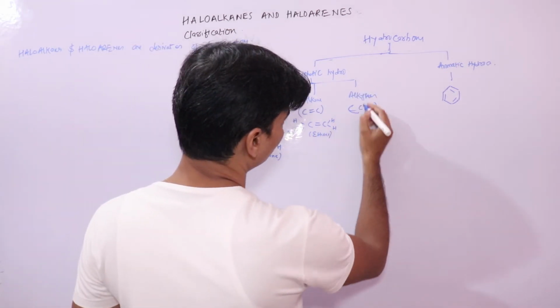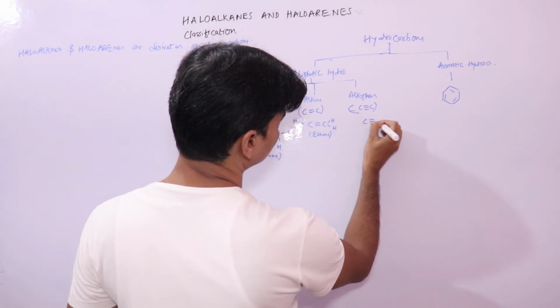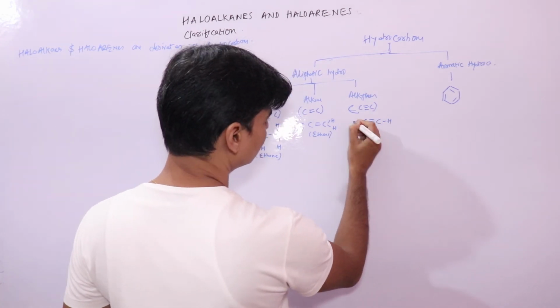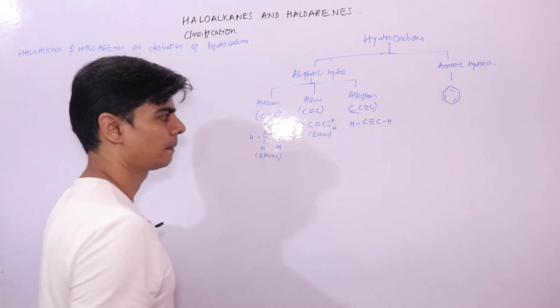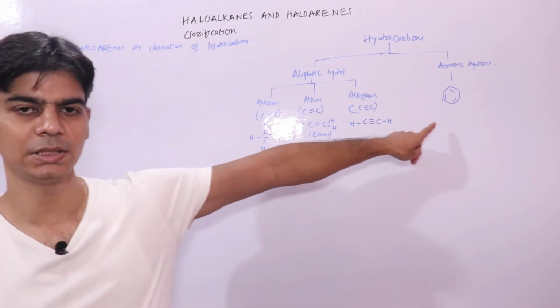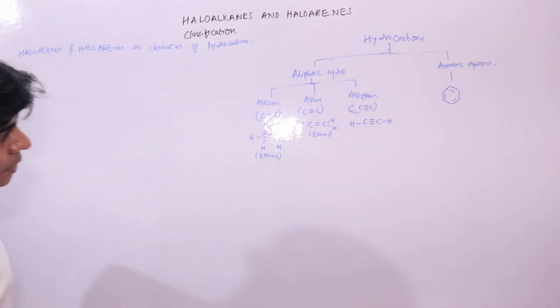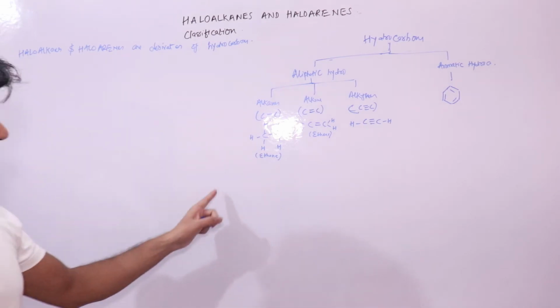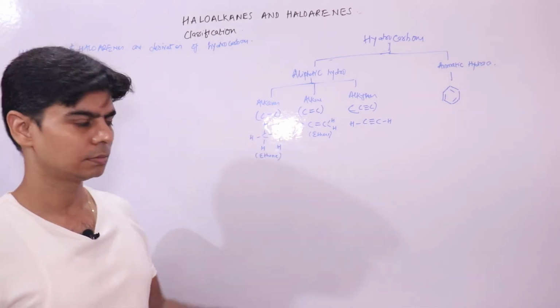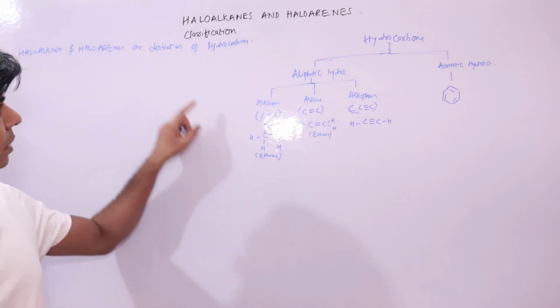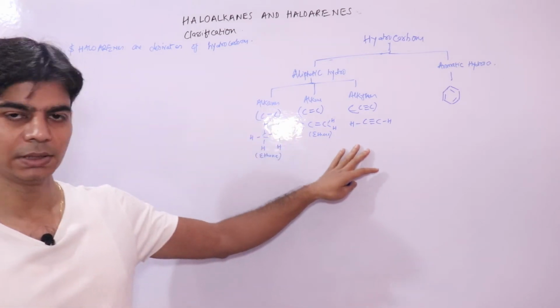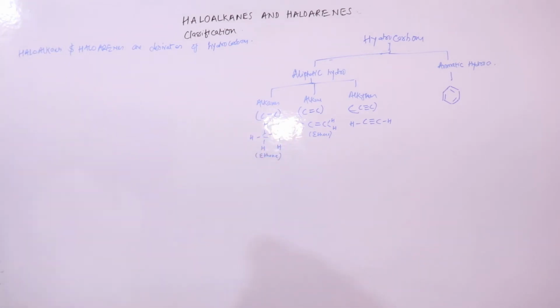If we talk about alkyne, this is your acetylene, right? And this is benzene. Now, as per the definition, I can derive haloalkanes and haloarenes from these, right?